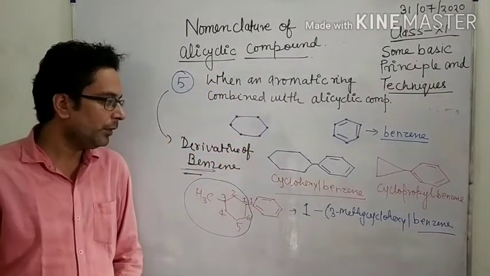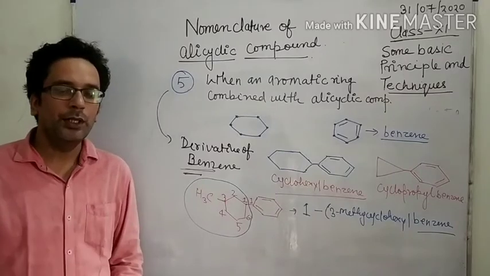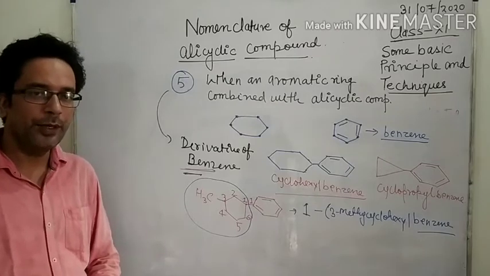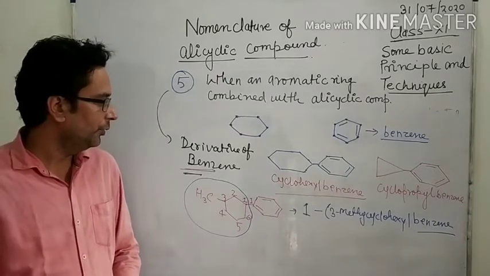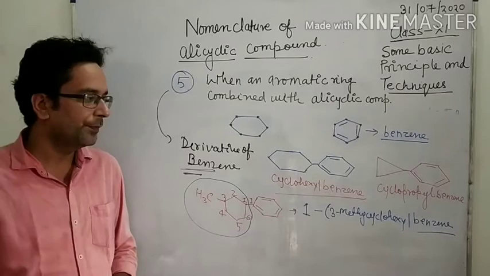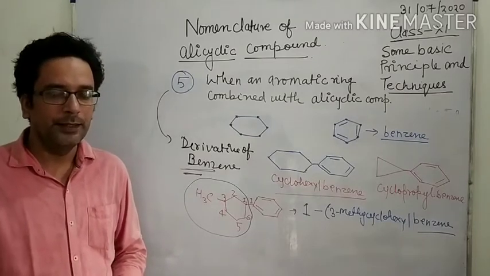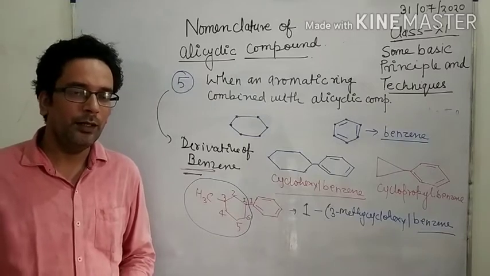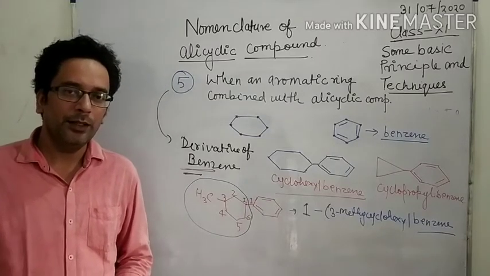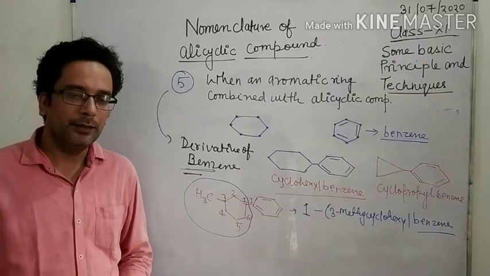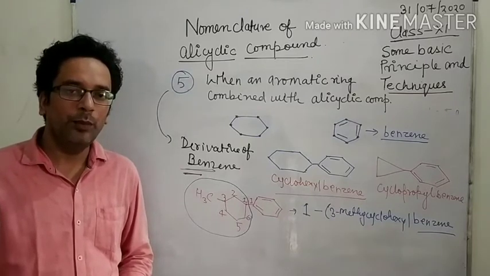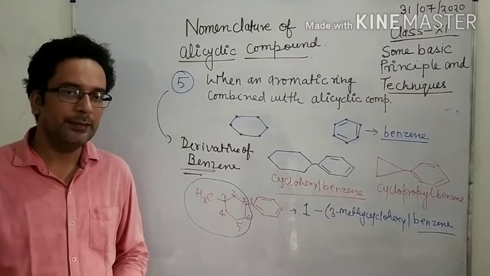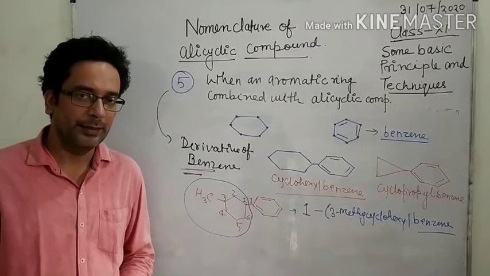So these are about the nomenclature of alicyclic compounds. Now all of you take a screenshot of this portion and note it down in your copy. In the next video we will learn how to write the IUPAC name of aromatic compounds, that is benzene compounds. That is the last topic of nomenclature.